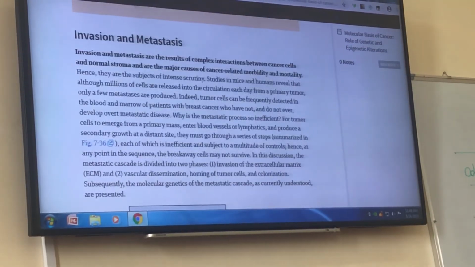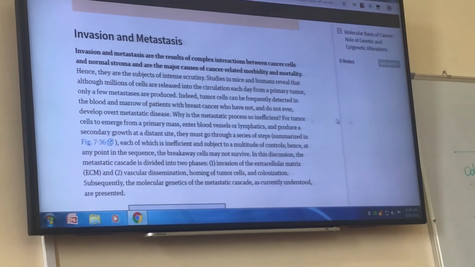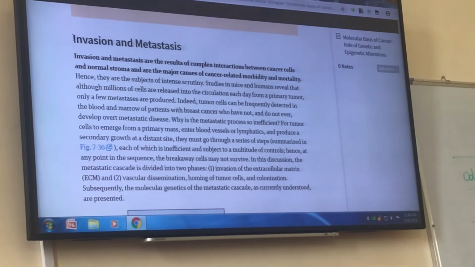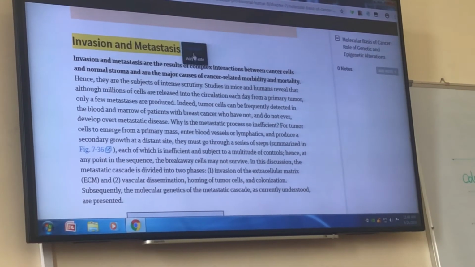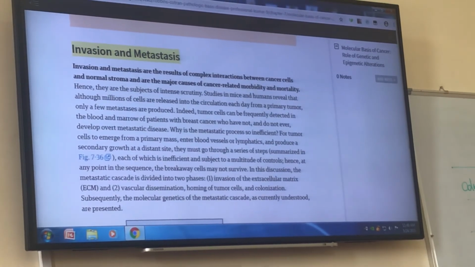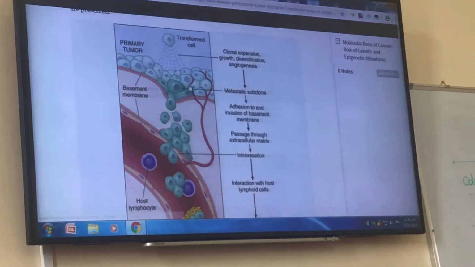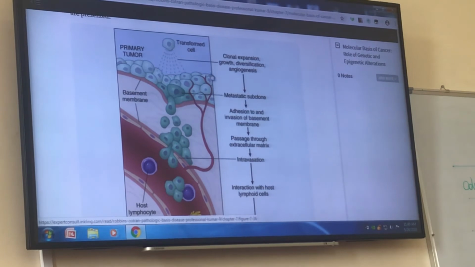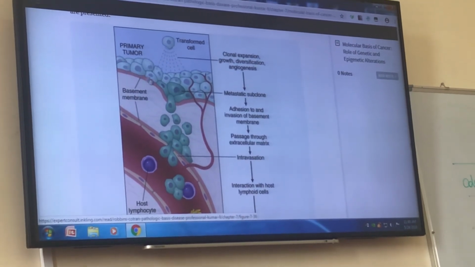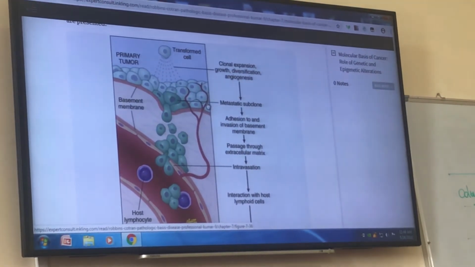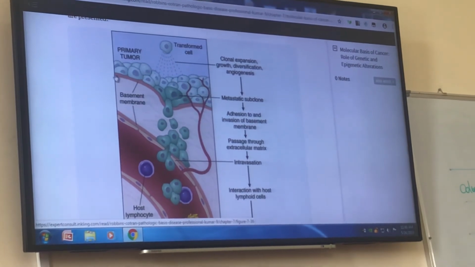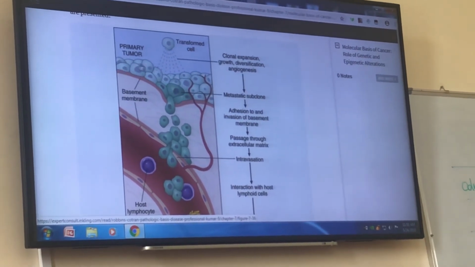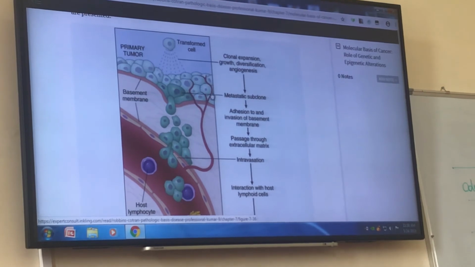Explain the invasion and metastasis. So for invasion and metastasis, in this picture, you see this is the primary tumor. For metastasis, first there should be loosening of the binding between these cells.